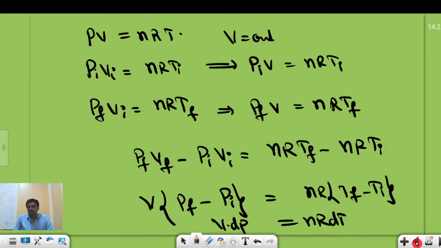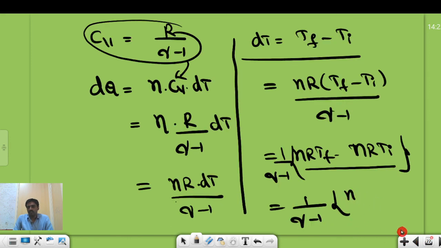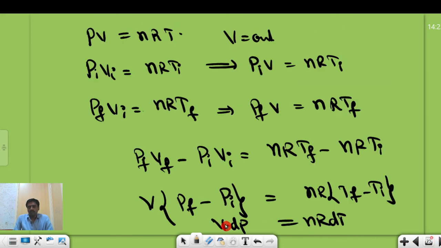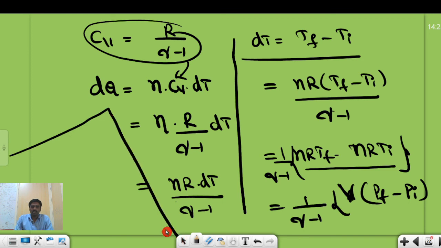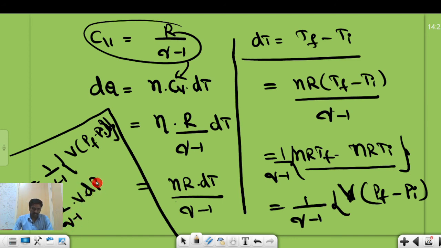So now, here we are getting V into dP, where dP is P final minus P initial. So once again I am writing the complete formula here. The complete formula is dQ is equal to 1 by gamma minus 1, bracket open, V into P final minus P initial. This is the formula we are having. Simply we can write it as 1 by gamma minus 1 into V dP, a simpler short form of this equation.